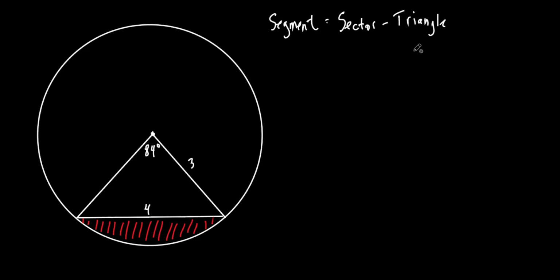So let's find the sector first. That should be pretty easy, okay? So I'm going to write it down. How do I find the area? I'll put A, area of the sector. Remember that? Take the central angle, 84 divided by 360 times pi times r squared. Tell you what, let's put the actual number in for pi. Is that all right? Times 3.14 times the radius squared. What is the radius? 3, and we square it.